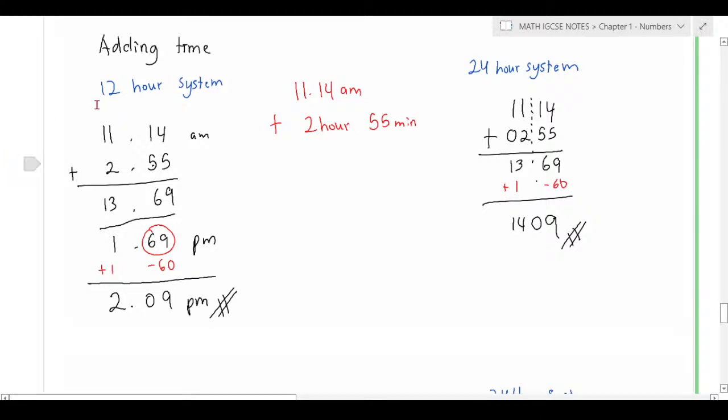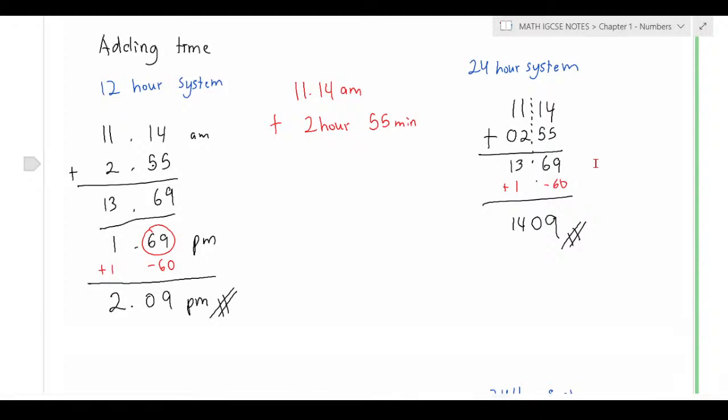But in the 12-hour system, I'm worried that you could confuse AM and PM, because AM can only go until 12 AM. After 12 PM, it's going to start with 1 PM. It will never go to 13 PM. That's why I suggest you go with the 24-hour system. And when you add hour with hour, minute with minute, look at over here, 11 plus 2 is going to be 13, and 14 plus 55 minutes is going to be 69. Can you have 69 minutes? No, you're not going to have 69 minutes.